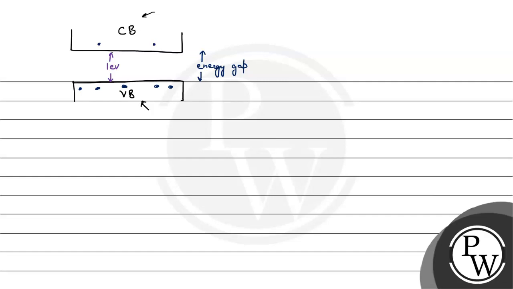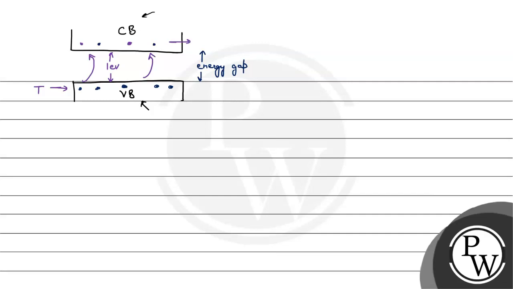So if we apply thermal energy and increase the temperature of the material, the electrons in the valence band capture that thermal energy, become excited, and jump from the valence band to the conduction band. Hence, the electrons in the conduction band increase and thus the conductivity increases.